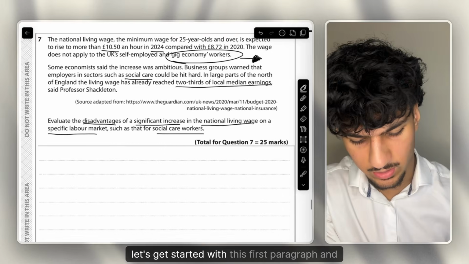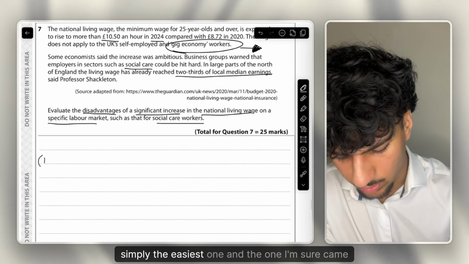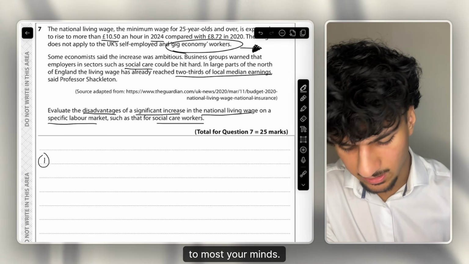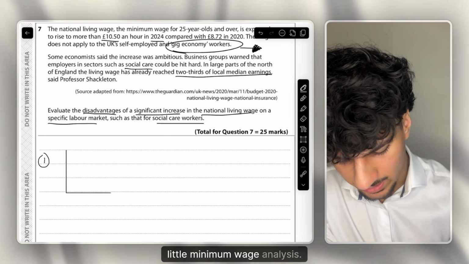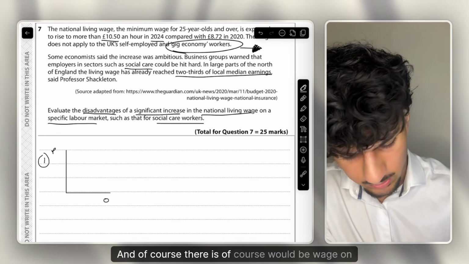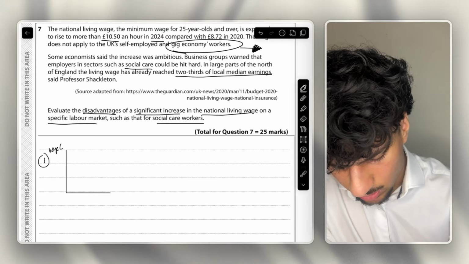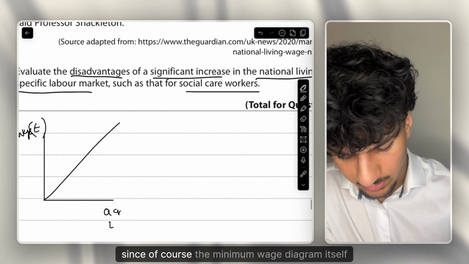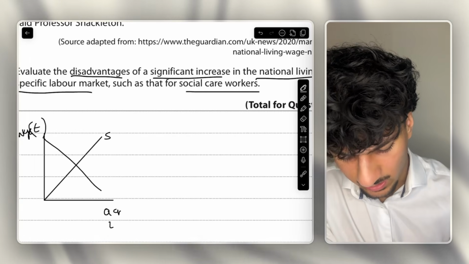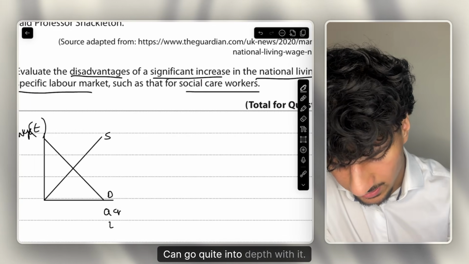Okay, let's get started with this first paragraph, and simply the easiest one, and the one I'm sure came to most of your minds. First things first is of course just giving a little minimum wage analysis, with wage on the y-axis and quantity of labour on the x-axis. Of course the minimum wage diagram itself has quite a lot of analysis, and you can go quite into depth with it.